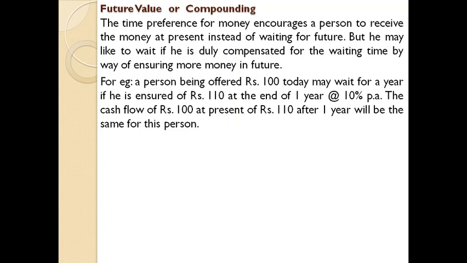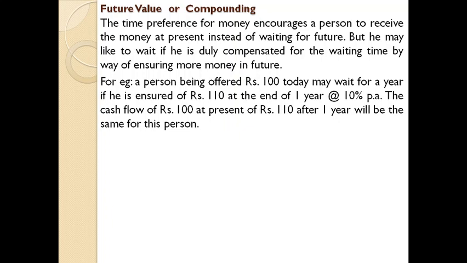In the present value concept, we learned that whatever money we hold now will be higher in value when compared to the same amount somewhere in the future, because the value of money diminishes. But in the compounding concept, a person will wait for the future amount if he is duly rewarded.